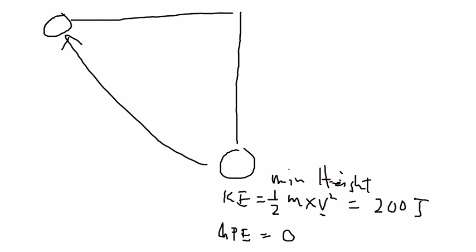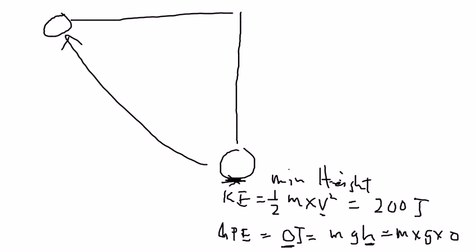Because at this point the total vertical height is 0. Potential energy is given by mgh, and when h is 0, the ball has not gone up yet. So m times g times 0, you get 0 joules.